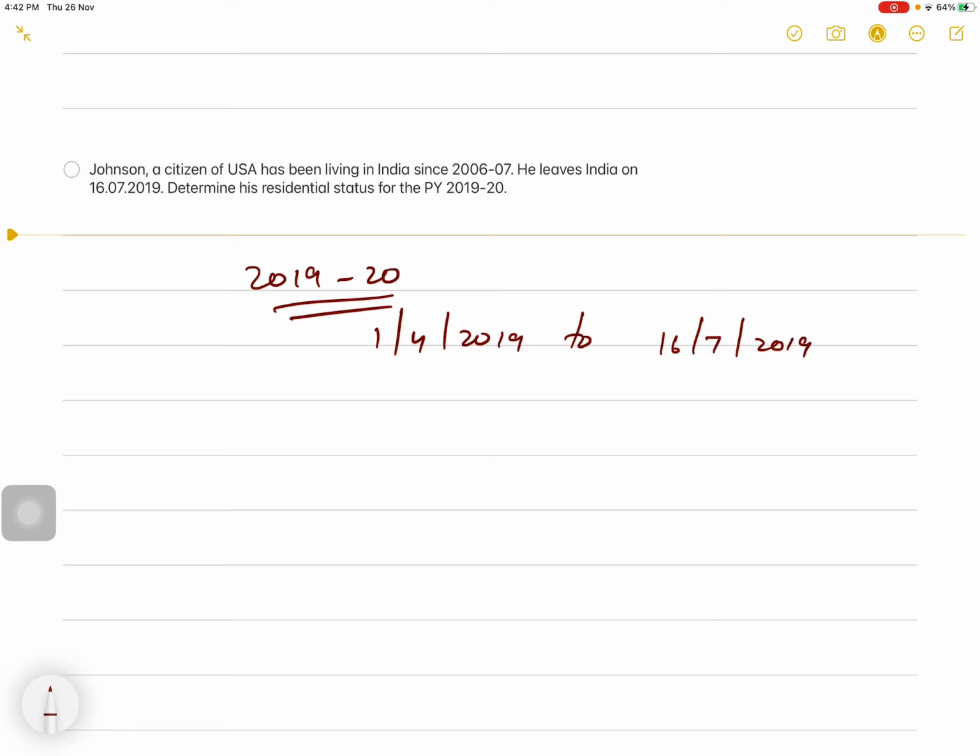That's it. Right? And he is a citizen of USA. Fine. So he is not an Indian citizen nor a foreign national of Indian origin. Okay. So you have to check both the basic conditions. So from 1st April 2019 to 16 July 2019.